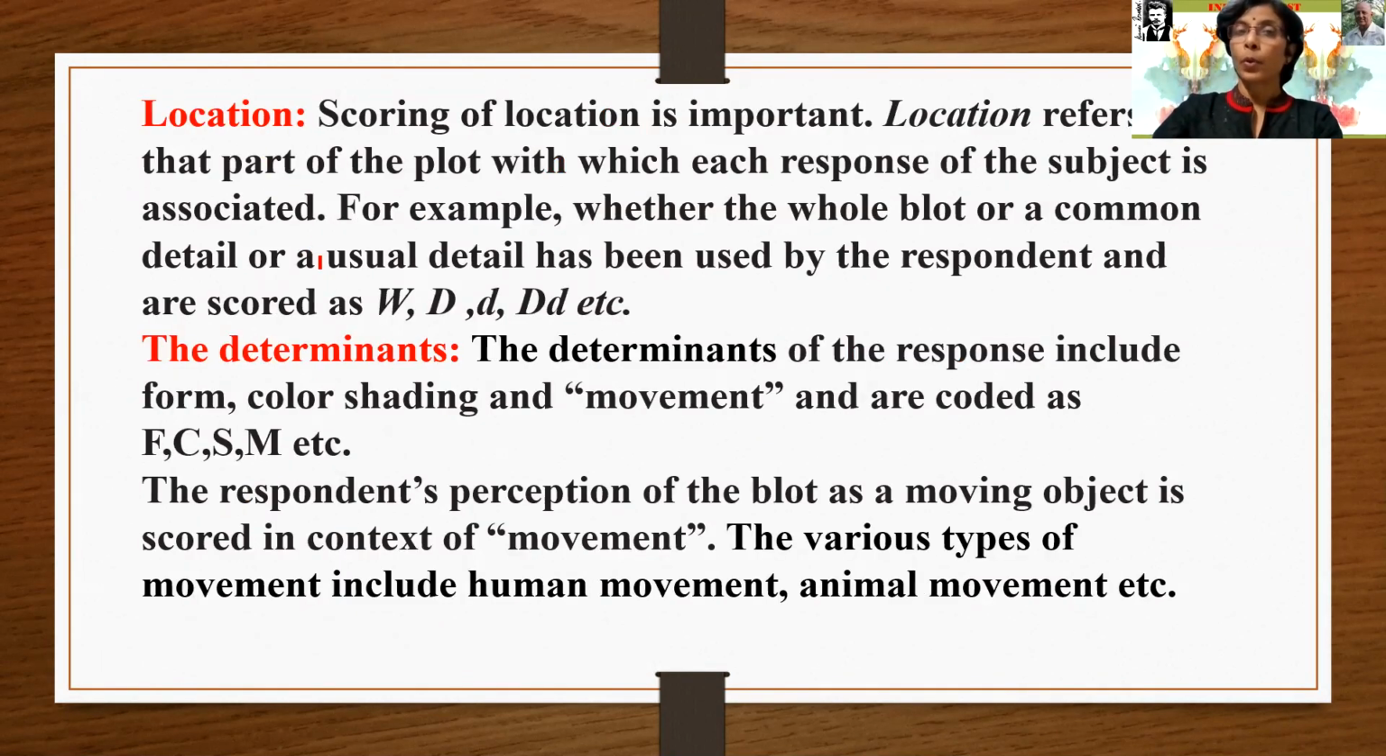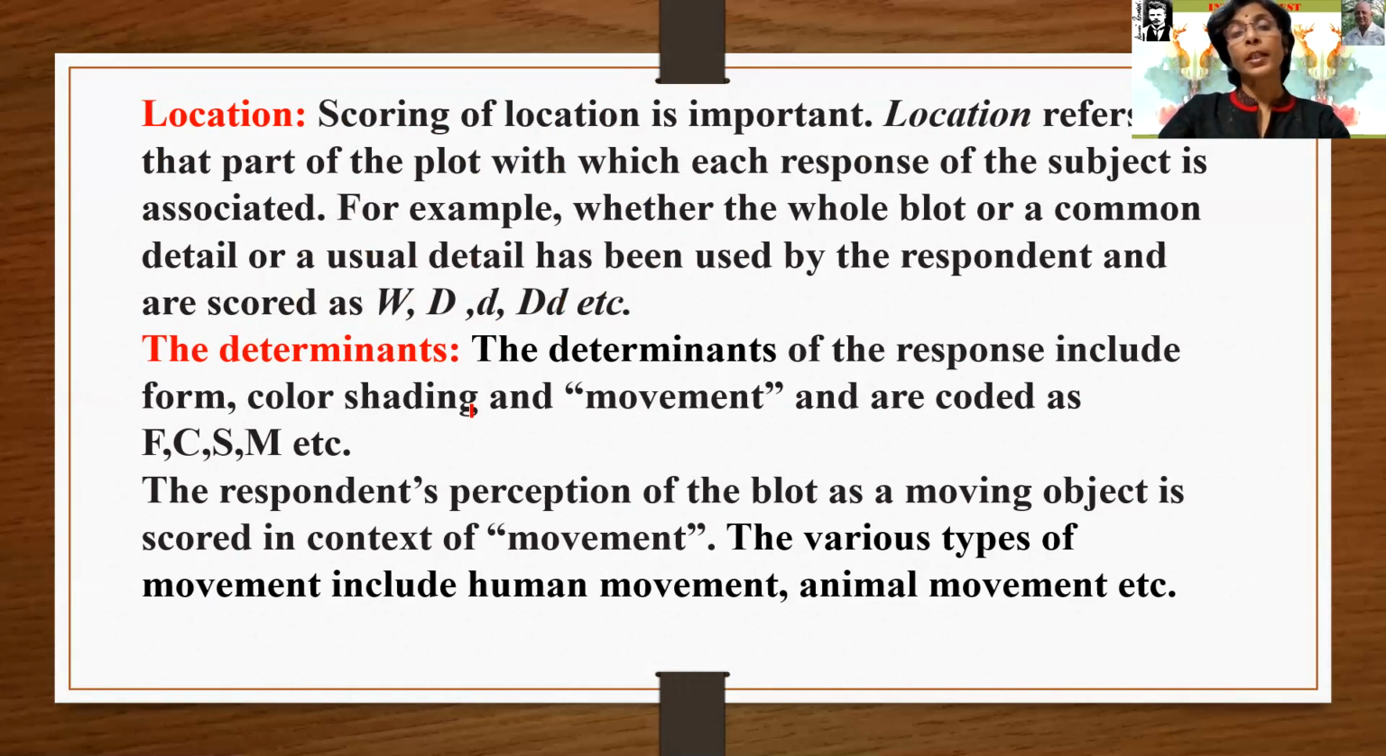Location. Now we have to see the location. Scoring of location is important. Location refers to that part of the blot with which each response of the subject is associated. For example, whether the whole blot or a common detail or an unusual detail has been used by the respondent, and they are scored as W, D, small d, or capital D and small d, etc. These are the acronyms.